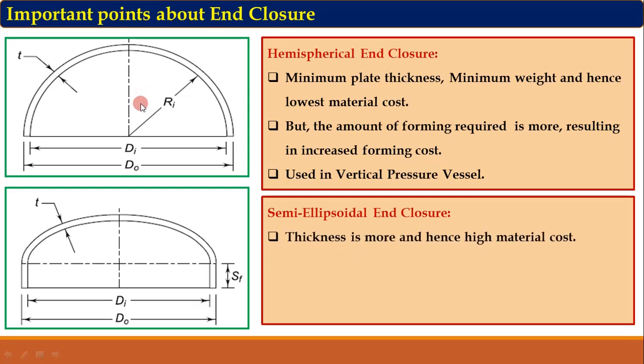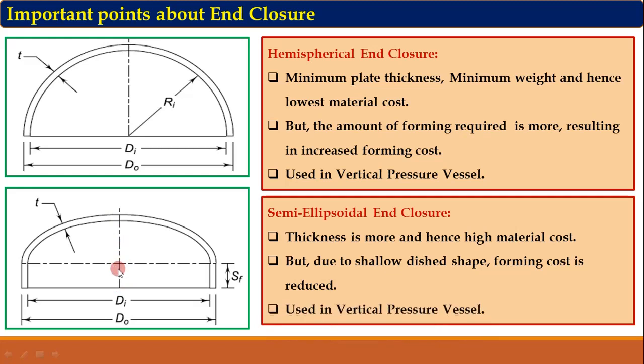The thickness is more as compared to the hemispherical and hence high material cost. But due to the shallow dish shape, its depth is shallow, so the forming cost is reduced. And again it is used in vertical pressure vessels. So both the hemispherical and semi-ellipsoidal enclosures can be used in vertical pressure vessels.